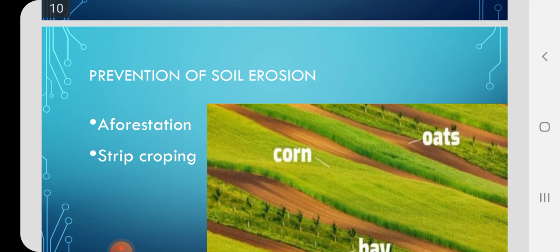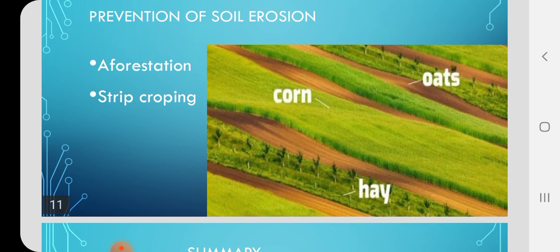What is the meaning of strip cropping? The picture we see in this slide is strip cropping. Yes, you can see strips of plants. We can make cropping that alternates with strips of rows of grass or grass legume mixture. Whatever soil erosion happens from the crop soil is retained by the strip of cover crop, and this reduces the soil erosion. Here in this example we can see oats, corn and hay crops being used in the strip cropping method.